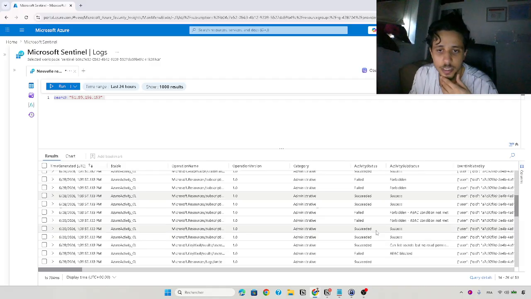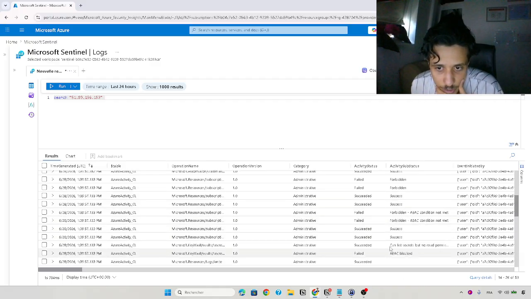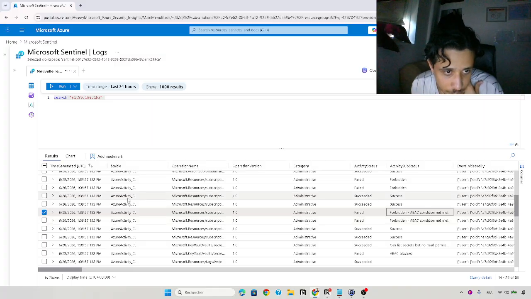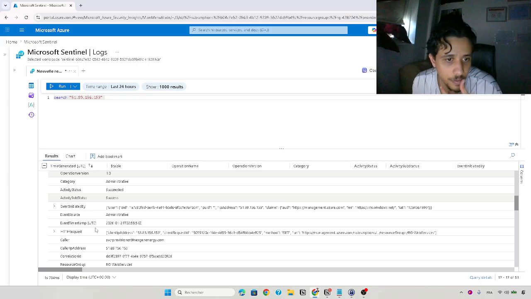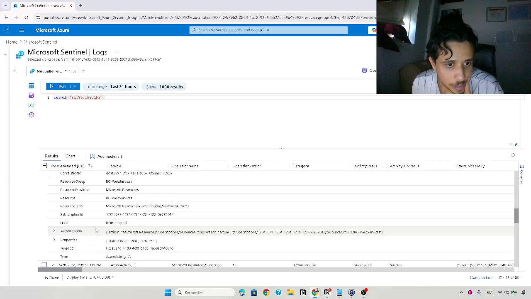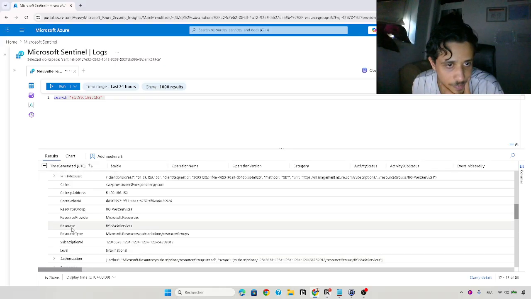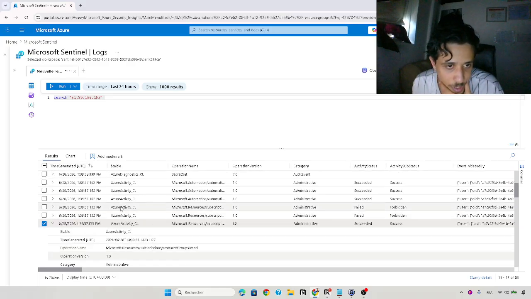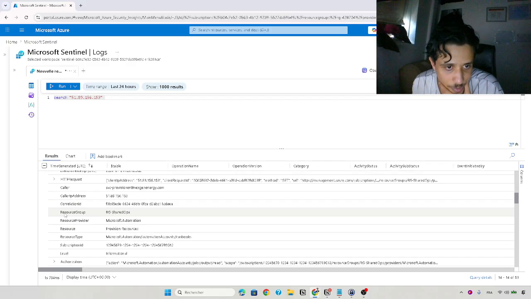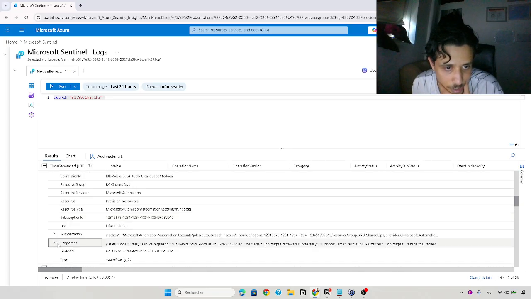And here, I think you can see, guys, we have ABAC blocked and ABAC blocked, and here we have two successes. So what does the success say? The authorization information, scope, subscription, RG web services. He read the resource group here. And I'm checking if there's another resource group that he can read.